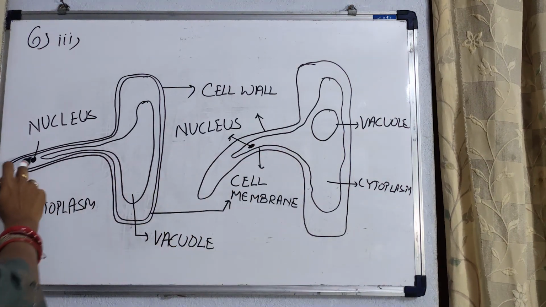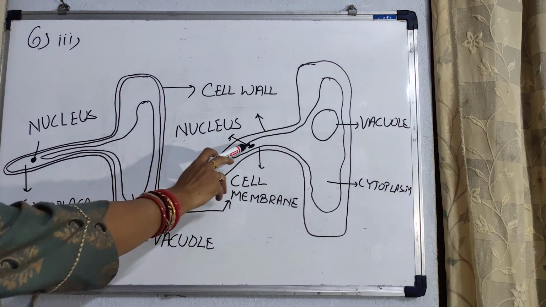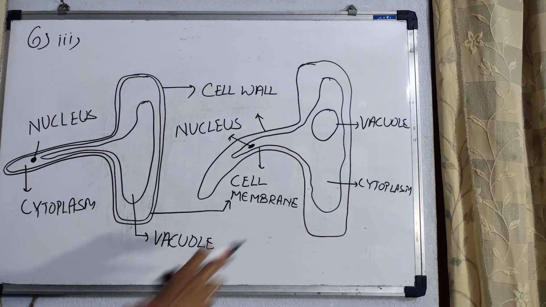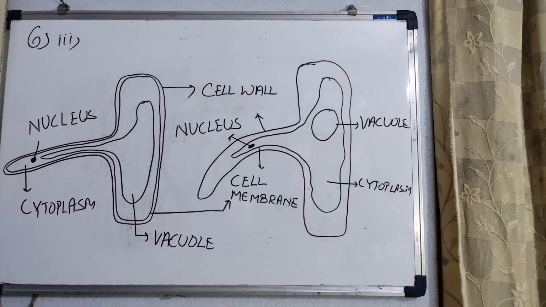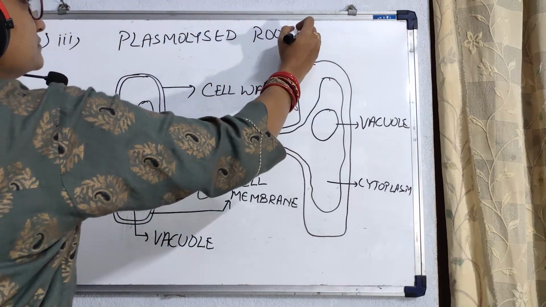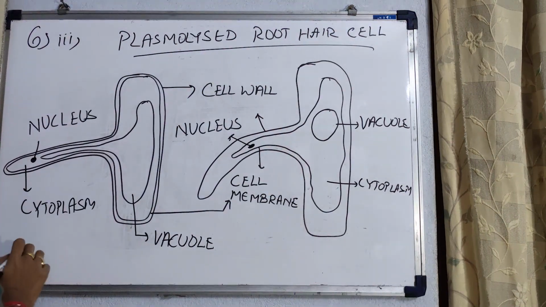And the nucleus which lies in the cytoplasm, though inside the cytoplasm, is found away from the tip. So this is the diagram of a plasmolyzed root hair cell. This is a normal root hair cell.